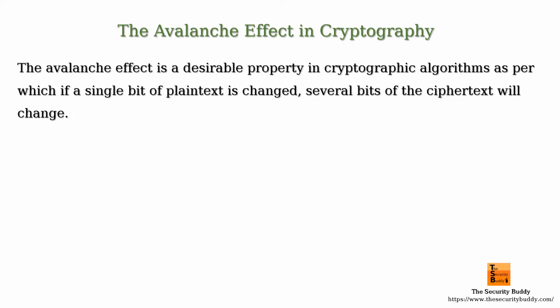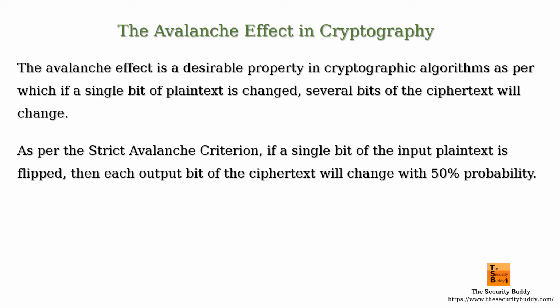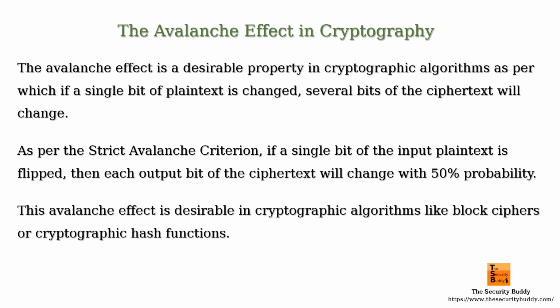And as per the strict avalanche criterion, if a single bit of the input plaintext is flipped, then each output bit of the ciphertext will change with 50% probability. This avalanche effect is desirable in cryptographic algorithms like block ciphers or cryptographic hash functions.